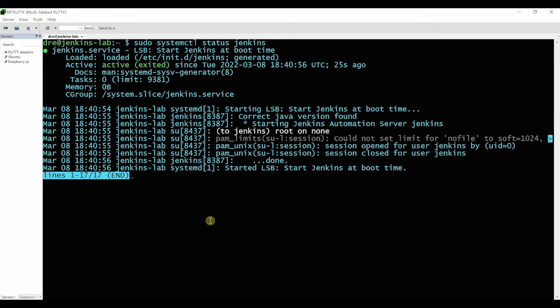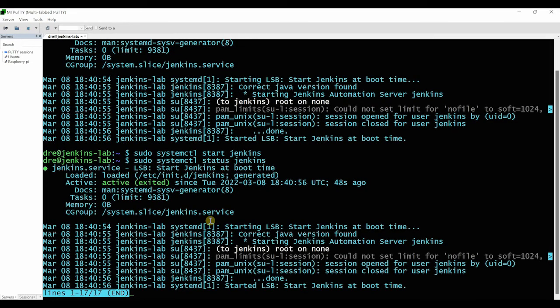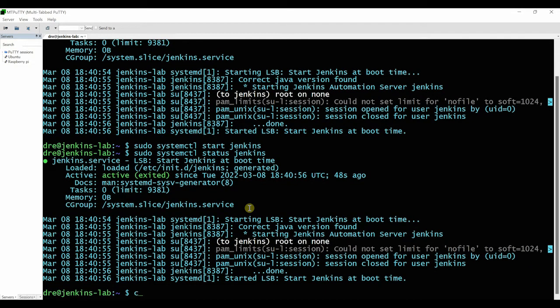So you don't need to start it, but if you did need to start it, it would just be start Jenkins, and then you could check the status. But it's perfectly fine.